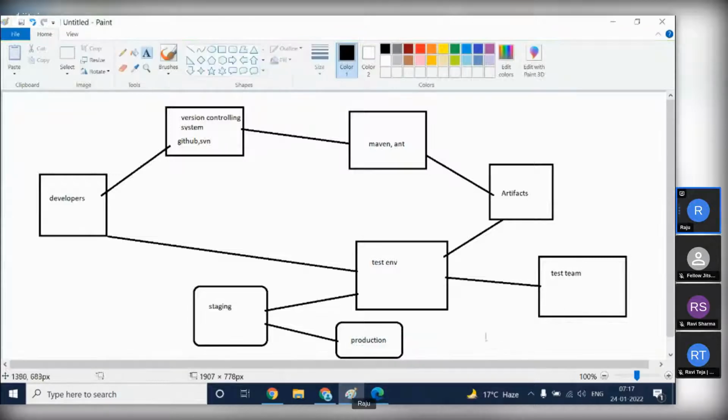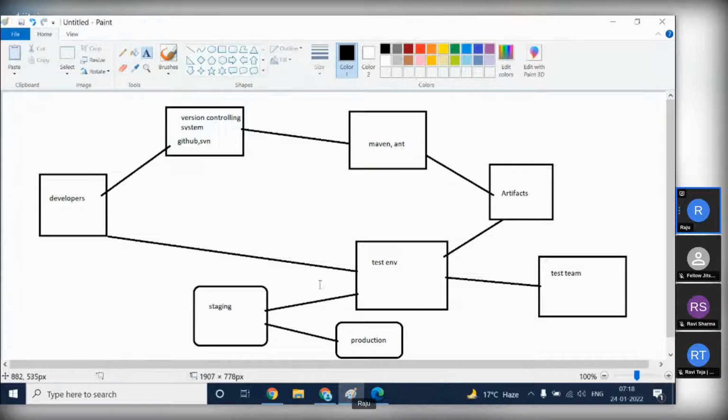Production. So this entire process we previously did manually. We have middleware engineers, build engineers, deploy engineers, so it was manual. But now DevOps comes into the picture. For these enterprises, once code is developed, from code development to releasing to production, this entire process should be automated by using certain automation tools called DevOps.